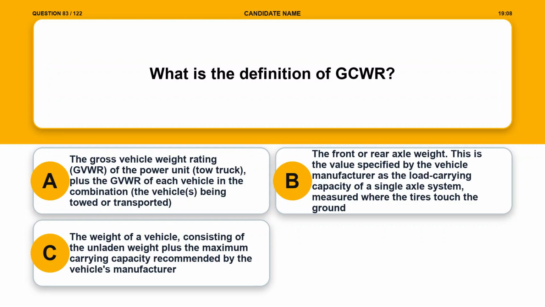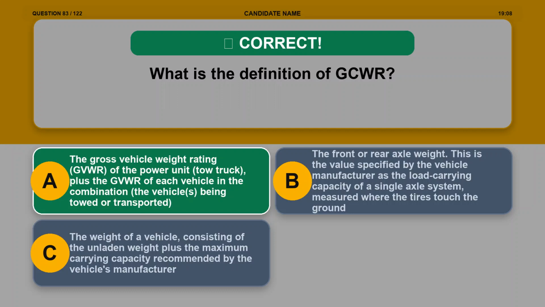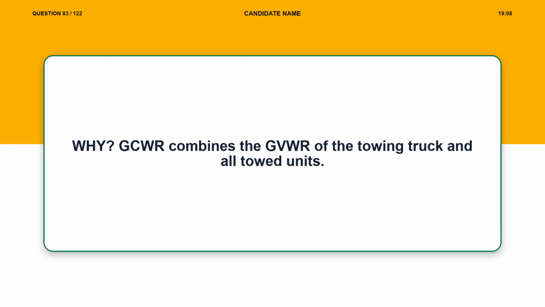Option C, the weight of a vehicle, consisting of the unladen weight plus the maximum carrying capacity recommended by the vehicle's manufacturer. The correct answer is option A, the gross vehicle weight rating, GVWR, of the power unit, tow truck, plus the GVWR of each vehicle in the combination, the vehicle(s) being towed or transported. Explanation. GCWR combines the GVWR of the towing truck and all towed units.